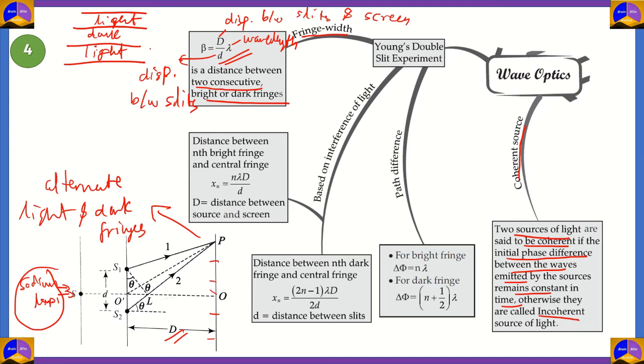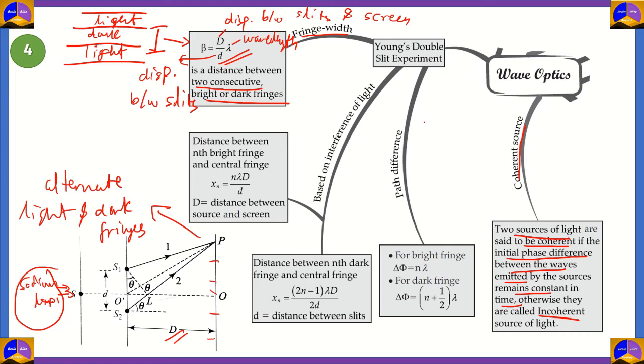So if you want to find the distance between these two bright fringes, that means to span across the entire width of the dark fringe, we use the formula d lambda by d. Every fringe in interference patterns has the same fringe width.